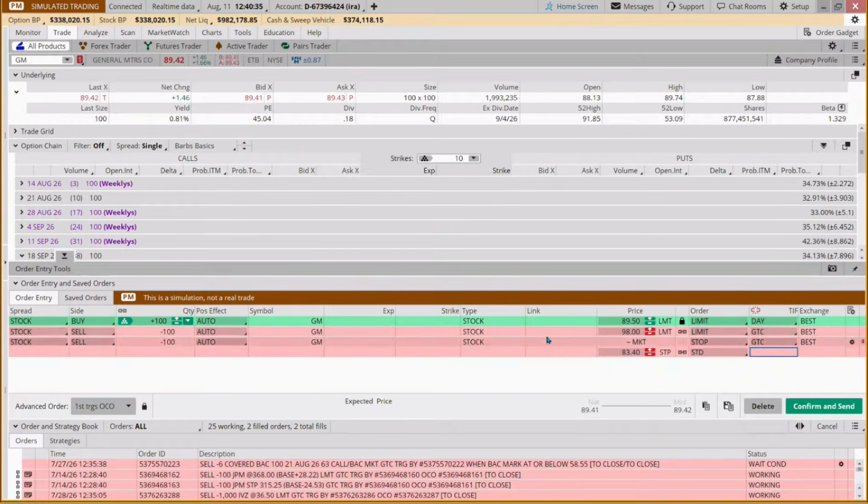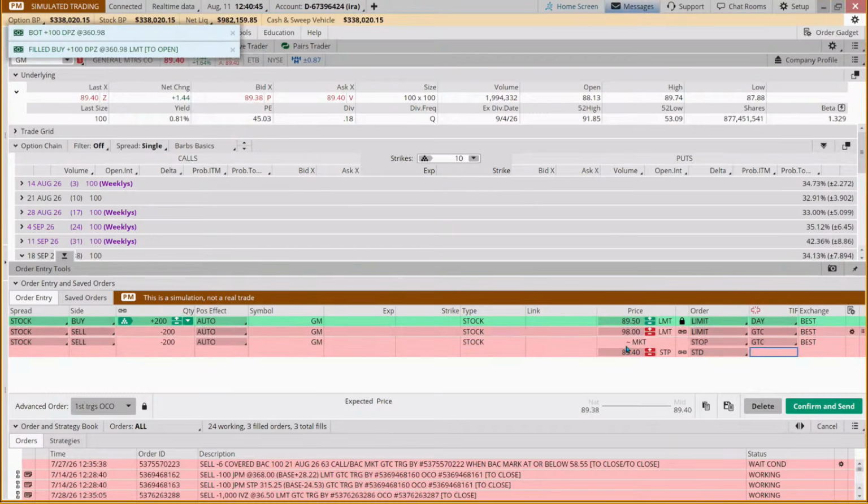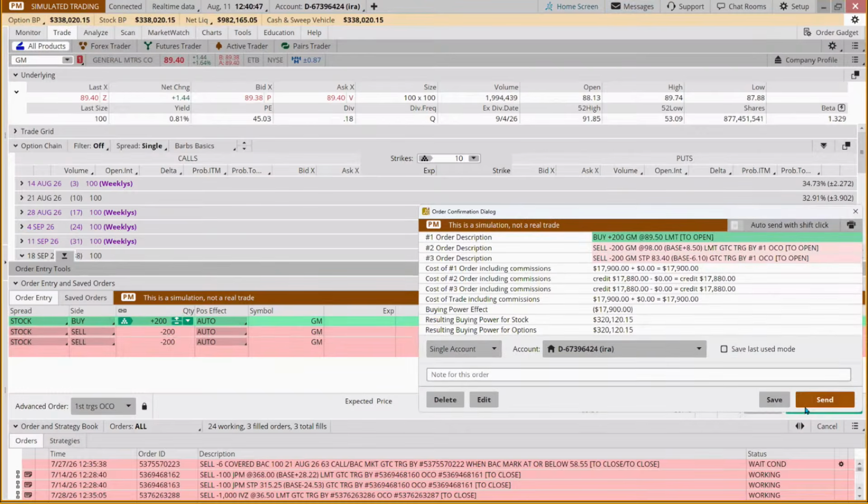I'm just doing 100 shares of each of these, although, to be consistent with this one, we'd probably do a couple of 100 shares. Okay. So, we're risking $6.10. Again, no guarantee if it gapped down that we might not lose more, to make $8.50.